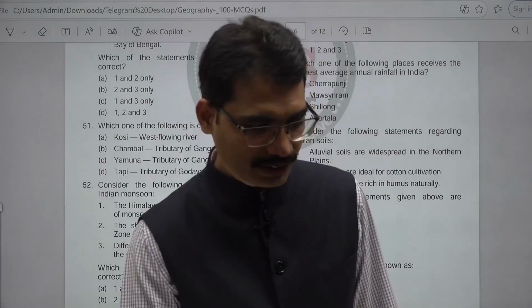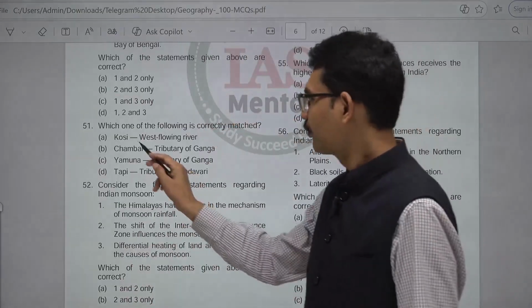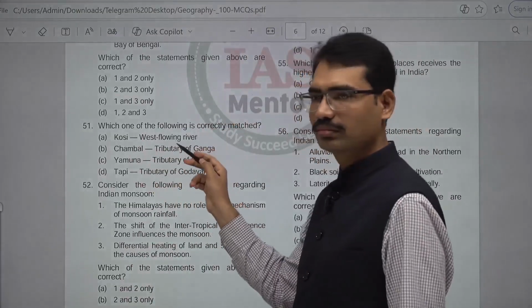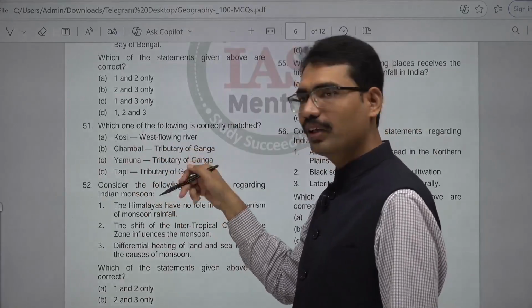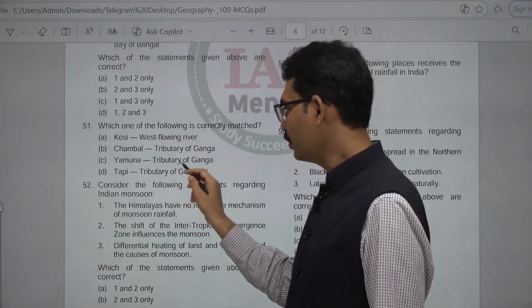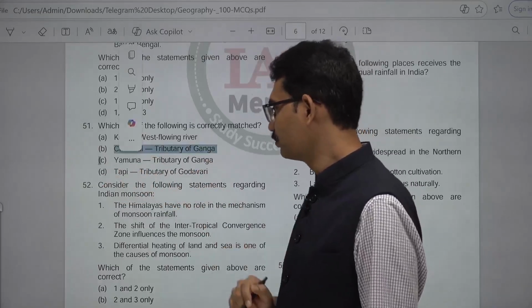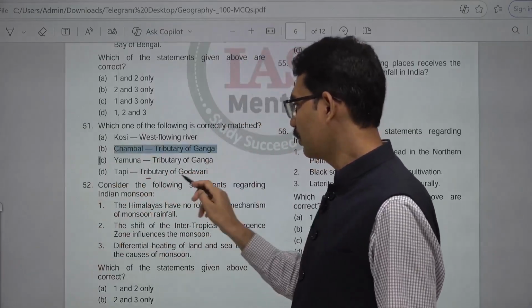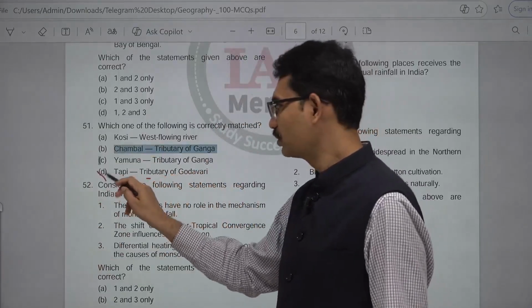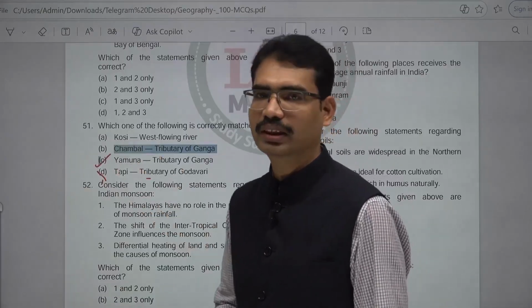Which one of the following is correctly matched? Kosi, west flowing river? No. Chambal, tributary of Ganga? It is a tributary of Yamuna. Yamuna, tributary of Ganga? This is the correct one. And Tapi, tributary of Godavari? It is not correct. So C, Yamuna, tributary of Ganga. That is correct.